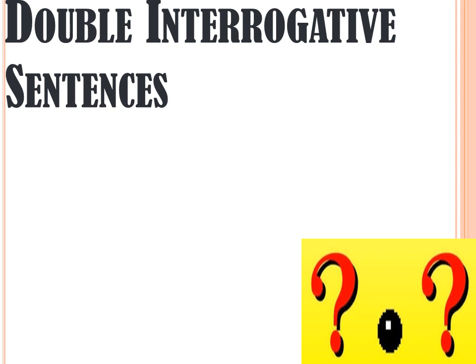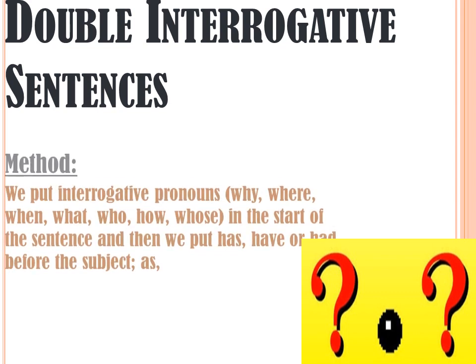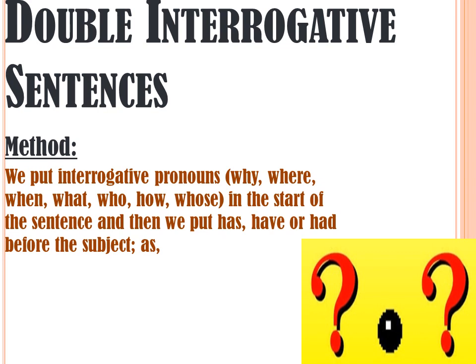Next is double interrogative sentences, that is, how we can make double interrogative sentences with these words. Firstly, its method. We put interrogative pronouns, which are why, where, when, what, who, how, whose, at the start of the sentence, and then we put has, have or had before the subject. So in double interrogative sentences, firstly we use the WH words, which are interrogative pronouns, then we put has, have or had, and after that we write the subject and the remaining part of the sentence.